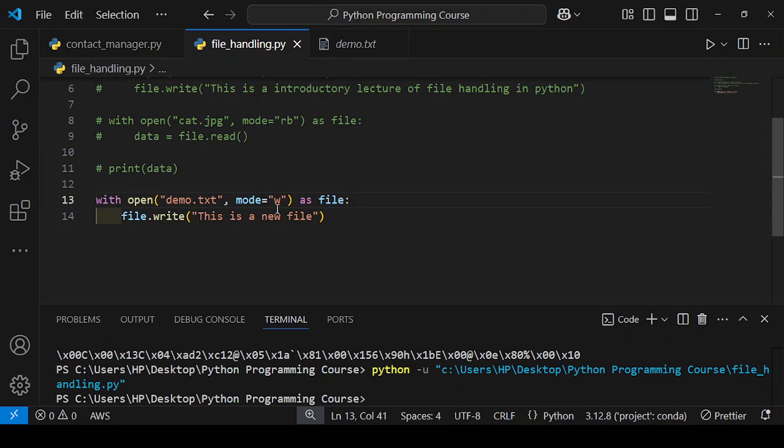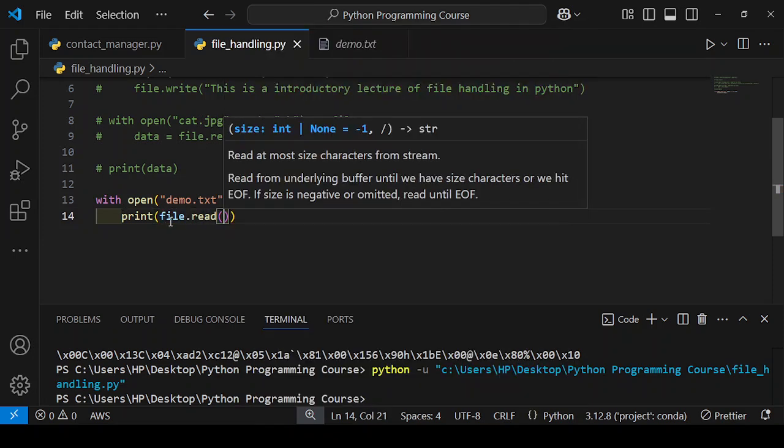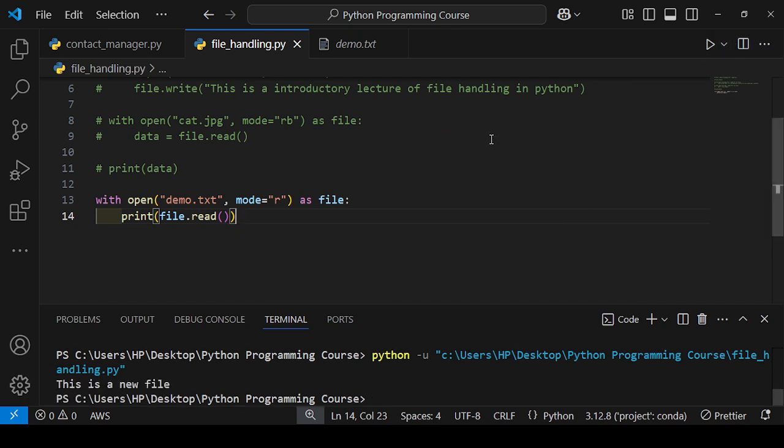Let's see if I want to read the content from the demo.txt file. So we need to change the mode. I use the r read mode. Here we don't need to write because we are just reading. In read mode, first it will check whether the file exists or not. If it exists, it is okay and it will show you the output. But if it does not exist, it will raise an error. So I will write here print file.read. So here you will see the content: this is a new file. Okay.